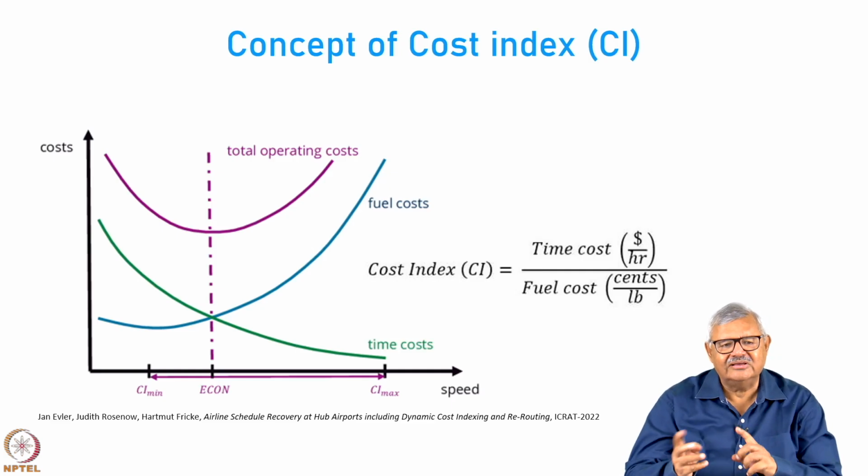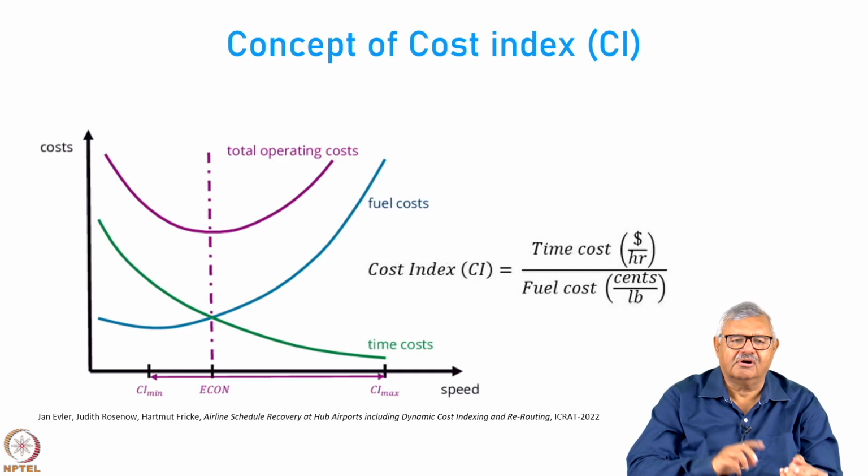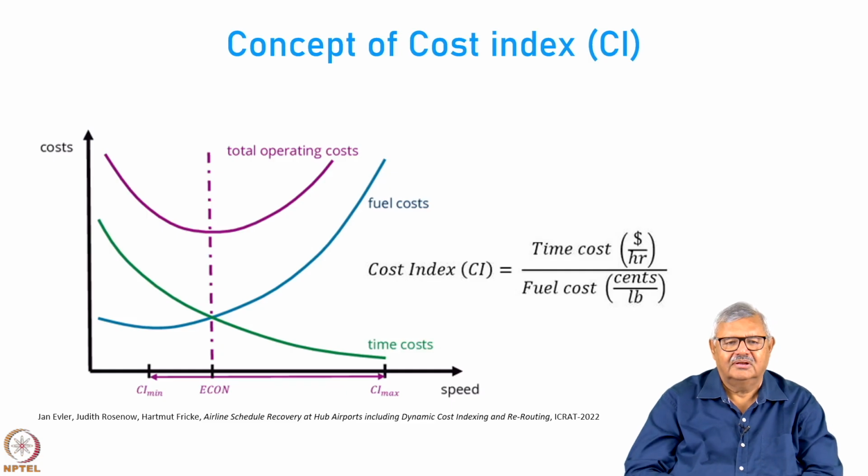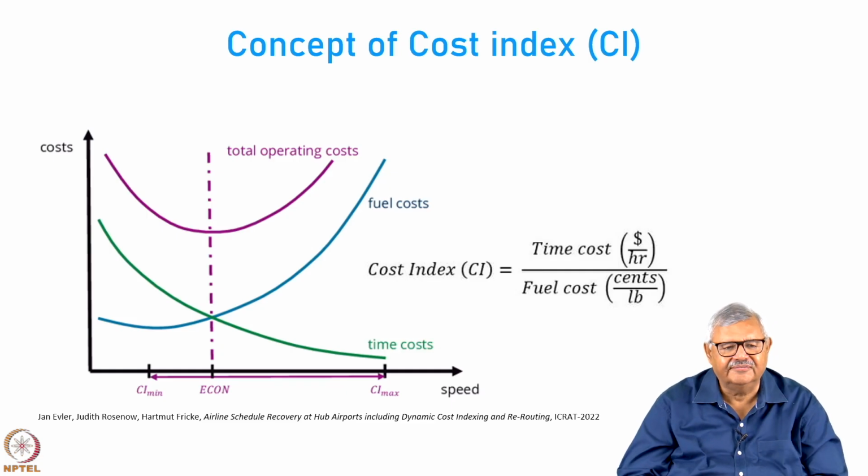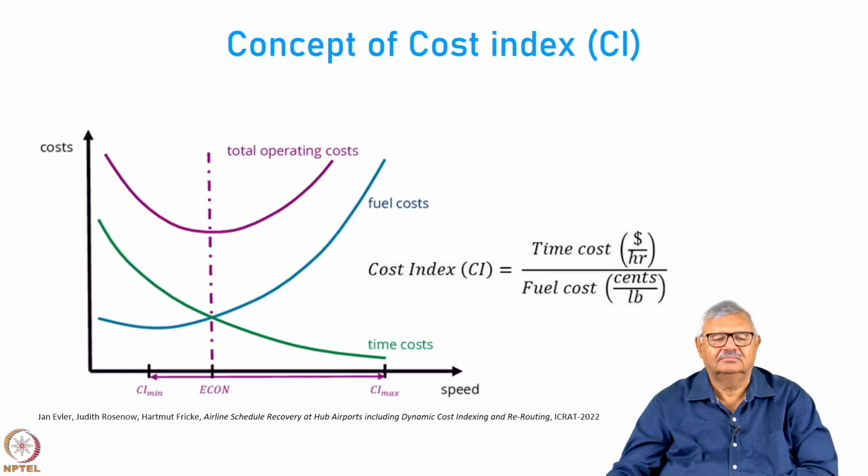So, when you compromise between the fuel cost and the time costs, the cost index can vary from 0 to 100 or even larger values.